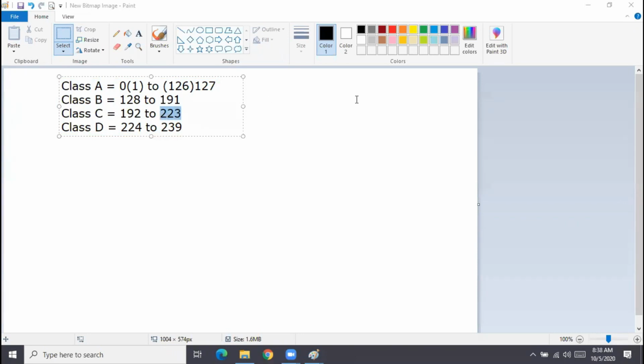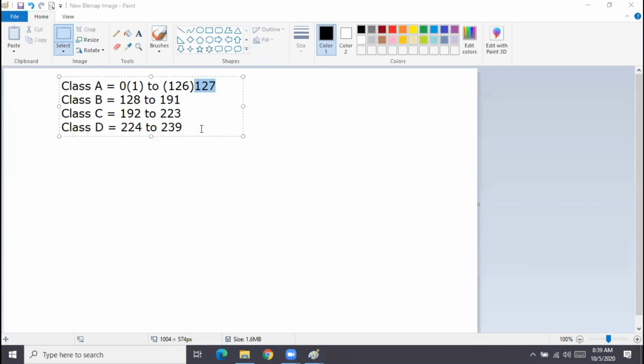Power of 8, sorry. Even if it is power of 8, in an 8 table, can you get an odd number? 223, 191, 239, 127. There are some reserved bits in the first octet. That's the reason we get this.